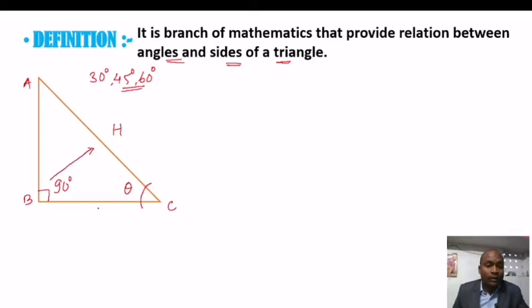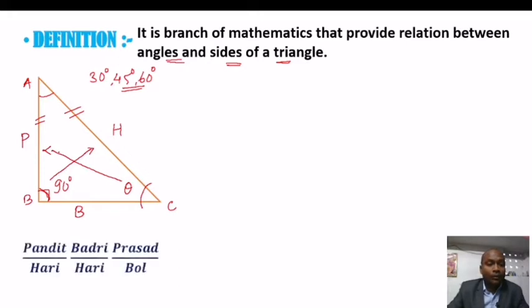Now the adjacent side of this acute angle, that is BC, is called the base of this triangle, and the side opposite to this acute angle is called the perpendicular. Now we have to know a very tricky formula to know the relation between these sides and angles, that is Pandit Badri Prasad Hari Hari Bol Sona Chandi Tol.